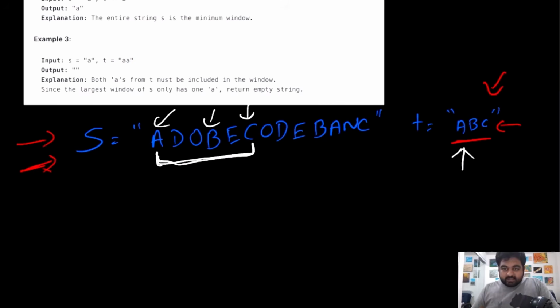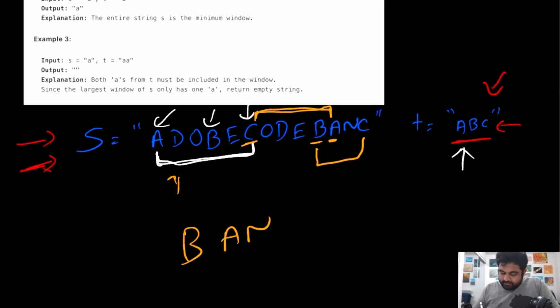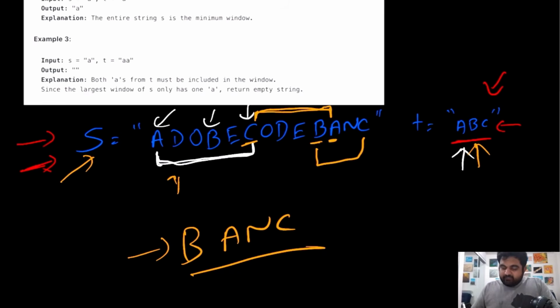But the question is, is this the minimum window substring? No, this is not the minimum window substring. Why? Because there actually exists a smaller substring where A, B, C is also present, and we can take one more substring that looks like this. This substring is smaller than the first one, where A, B, and C are also present, though they are in a different order. But this is again not the minimum substring. There is actually a substring which is B, A, and C, where all the values of A, B, C are present. That is a continuous substring of S, and this is the minimum substring where we can find all the characters that are present in T, and we need to return this as an answer.